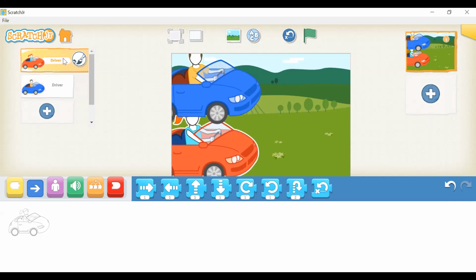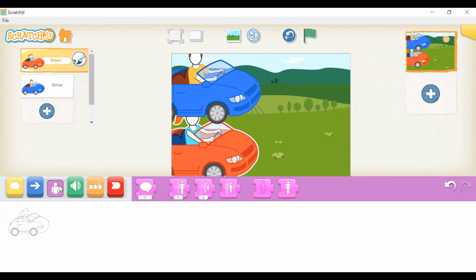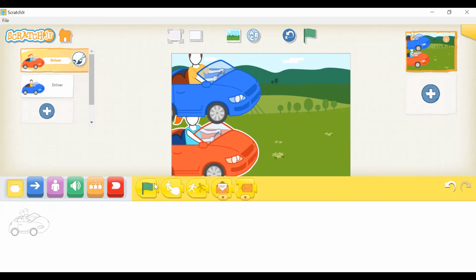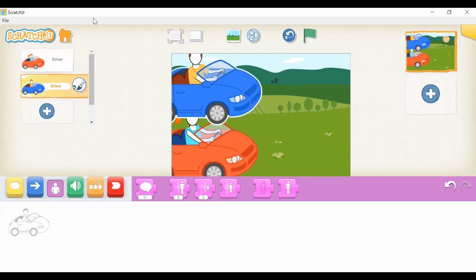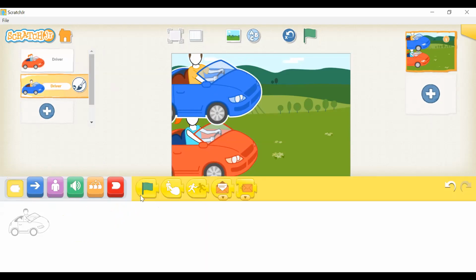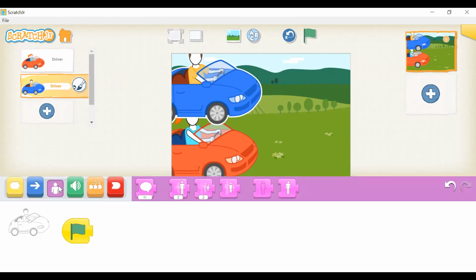Click on the red car up here again and go to the purple blocks. Over here, you should see this button. This block makes your sprite shrink. Let's add that. But first, let's put in the green flag. And now let's put in the shrink block. Let's do the same for the blue car. Now let's press run and see if it works.